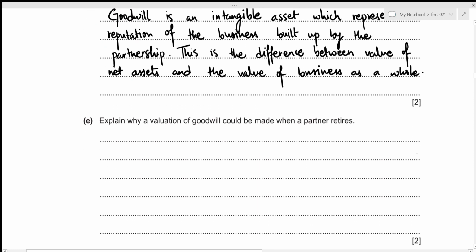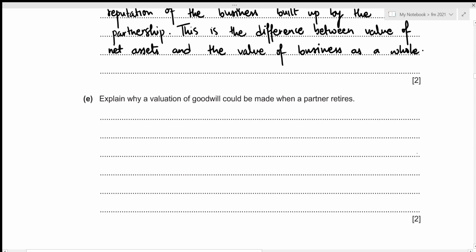We need to explain why a valuation of goodwill could be made when a partner retires. When a partner retires, goodwill is valued in order to ensure that the retiring partner receives a fair share of the extra value of the business, which is the goodwill. And because the retiring partner has also put in the efforts, it is essential to ensure that he receives a fair share of it. Let's write it down.